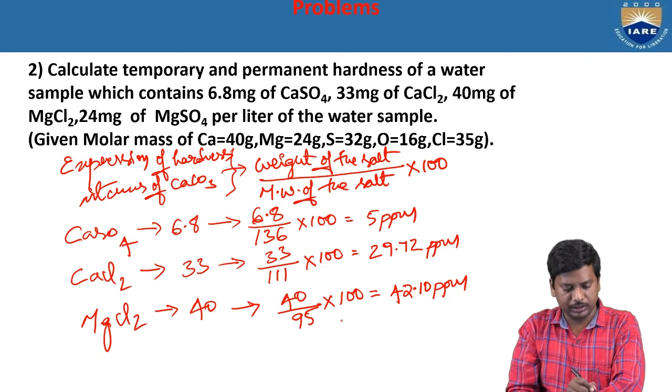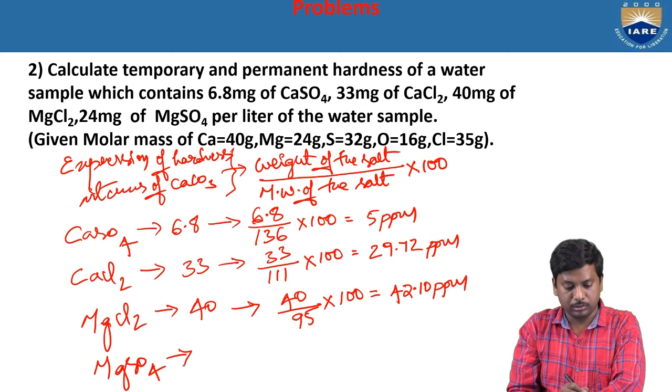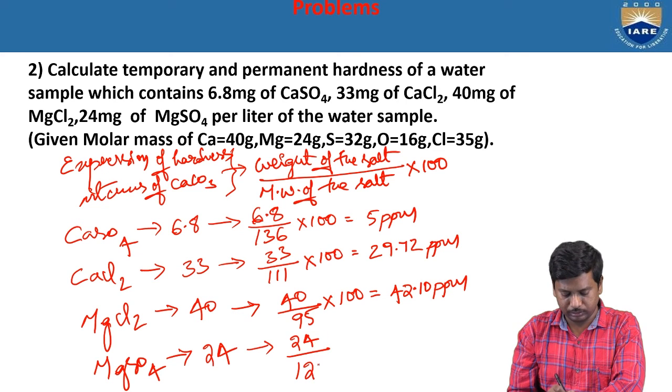And the final salt, magnesium sulfate, they give 24 milligrams. So 24 by, the molecular weight of magnesium sulfate, 120, into 100. For this we got 20 ppm.